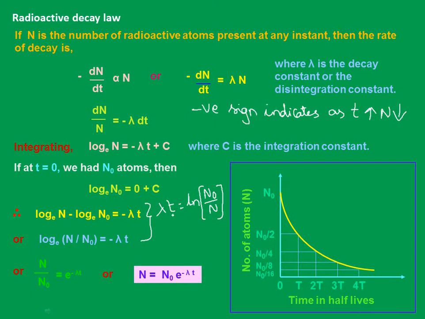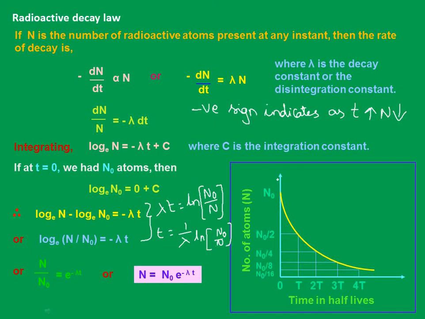So now how can I write t from this? t equal to 1 by lambda into ln of n naught by n. Of course ln refers to the natural logarithm. Nothing new, the same equation I am representing in a different way when we need the time. Are we clear with this?